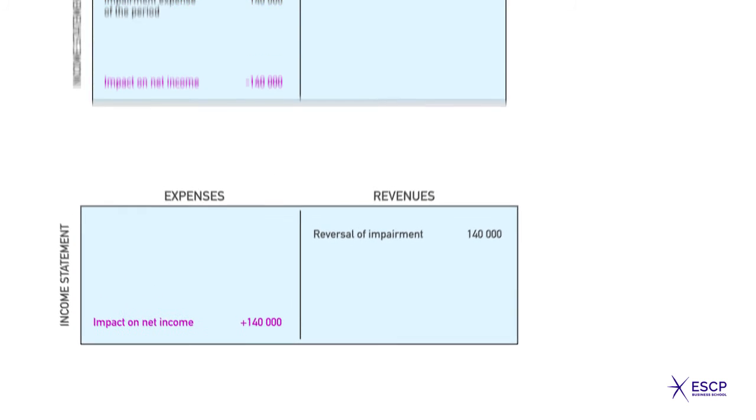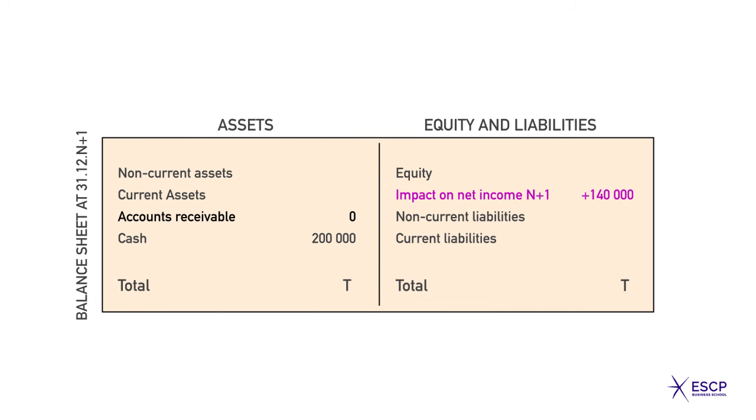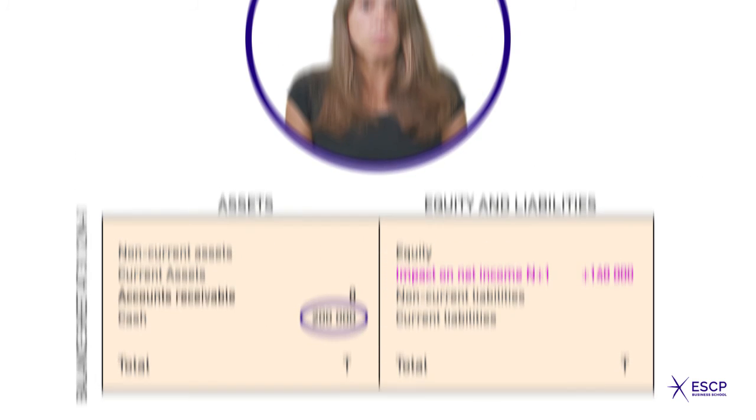The overall cumulative impact on net income over N and N+1 is nil, which is absolutely normal as Distrib has not lost anything. Cash is impacted by plus 200,000 euros. This example shows that impairments and write-downs can be reversed, unlike depreciations and amortizations.